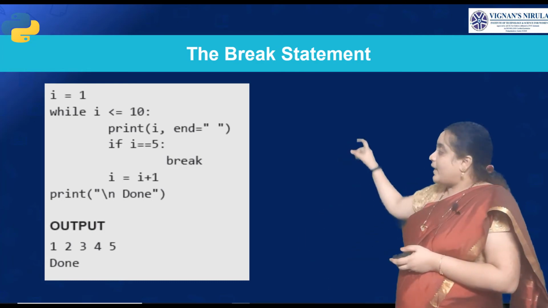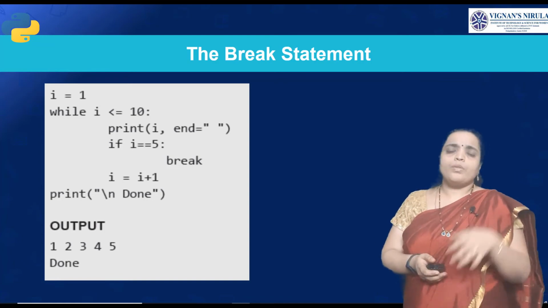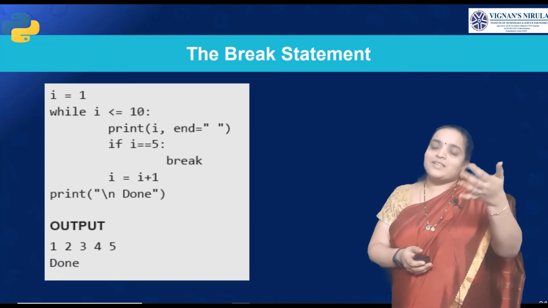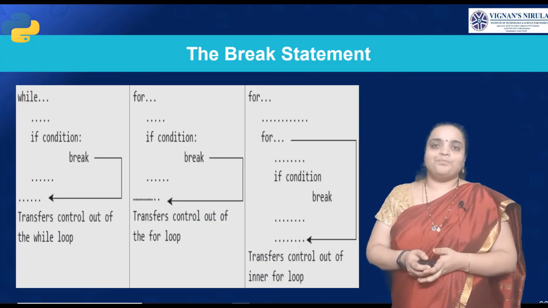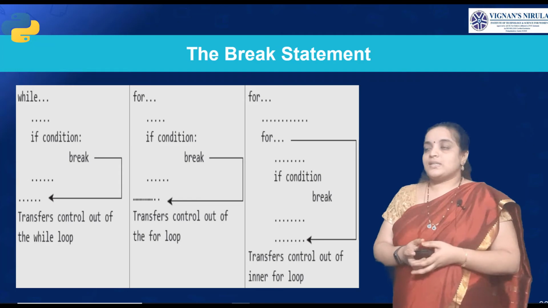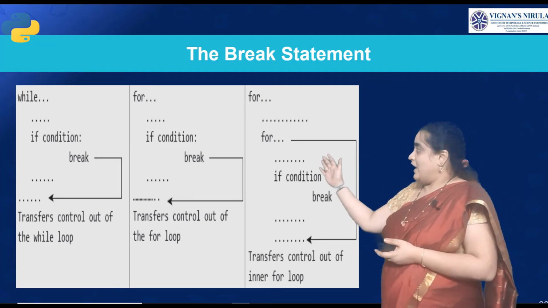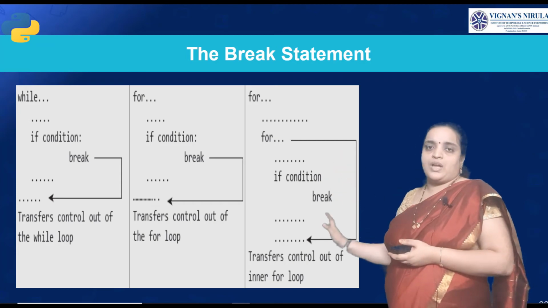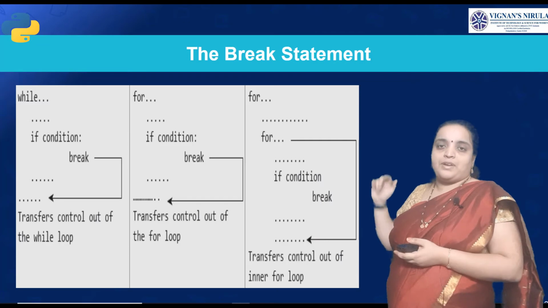So to break the loop, we generally use the break statement. Done? So this is the form of break where we can use it. In a while loop, we can use the break statement and it will come to the outer loop. In a for loop, we can use the break statement in the if condition.